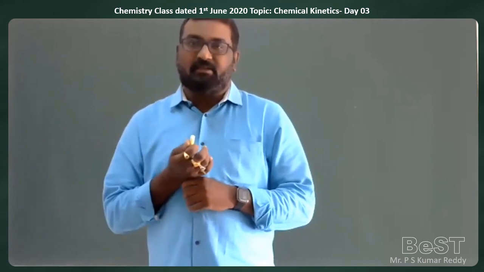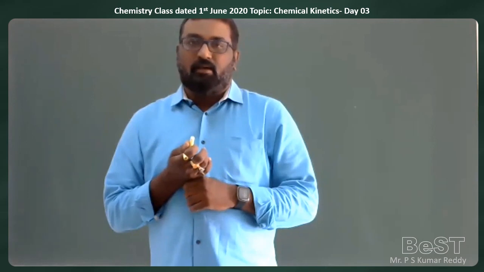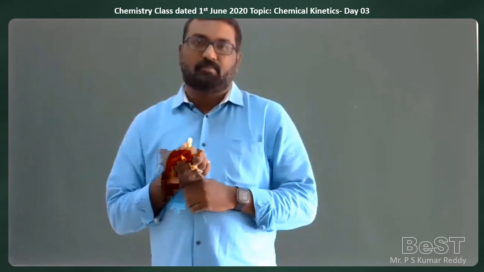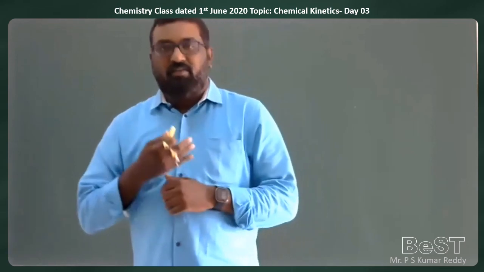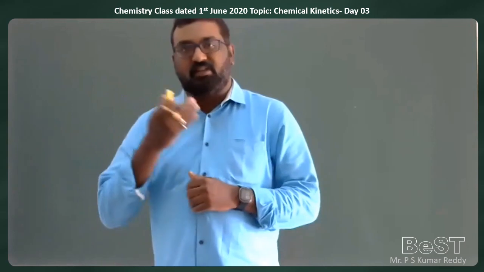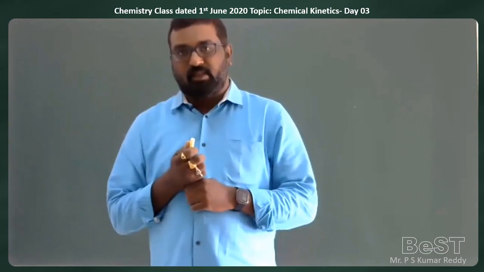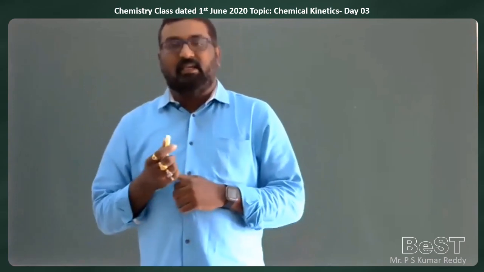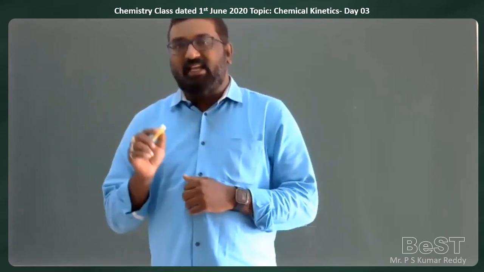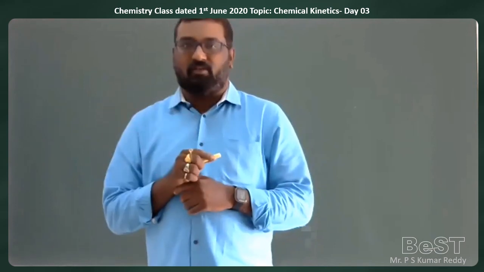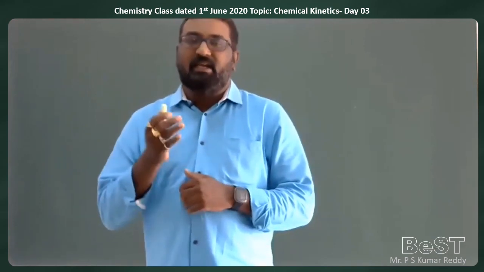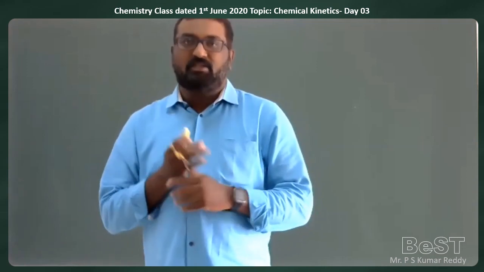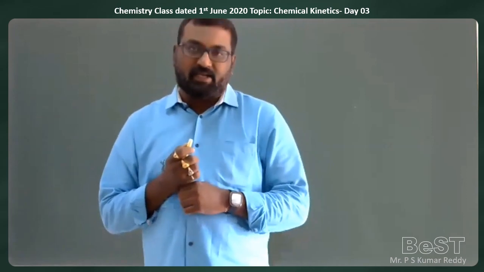If there are substitution reactions, automatically rate of the reaction is also slow there. Then coming to temperature, for every 10 degrees rise in temperature, we said that the rate of the reaction will be doubled. In the same way, concentration: if we increase the concentration of the reactants, there also the rate of the reaction will increase. And the catalyst also plays an important role in rate of reaction. A catalyst is a substance which either increases or decreases the rate of reaction. If it is a positive catalyst, it increases the rate of reaction. If it is a negative catalyst, it decreases the rate of reaction. So these are the factors affecting the rate of reaction.